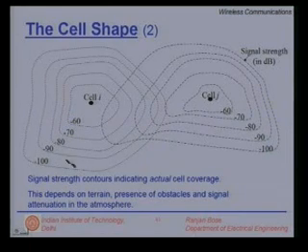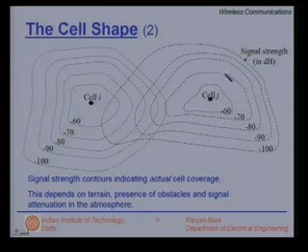In reality, the cell shapes would look like this. Why is there a dent here? Possibly there is a building here. Why is there a big dip here? Possibly there is a forest area or foliage which is attenuating the signals. Remember, these contours represent the received signal strength.